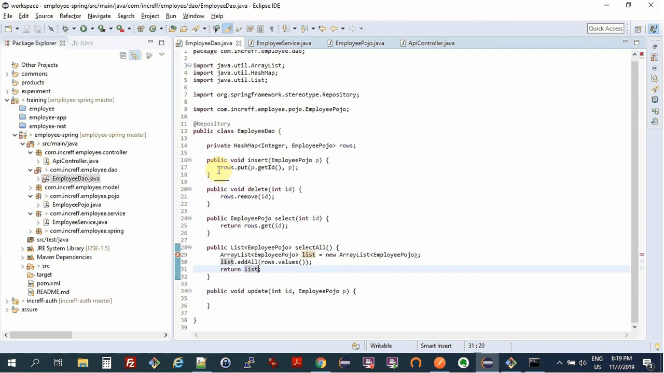And again, if you want to update, we can just say rows.put, correct? We are just updating an existing Pojo, or replacing an existing Pojo with a new Pojo. So this is simulating our database. We will see how to use Hibernate here instead and get it persisted eventually in future tutorials.